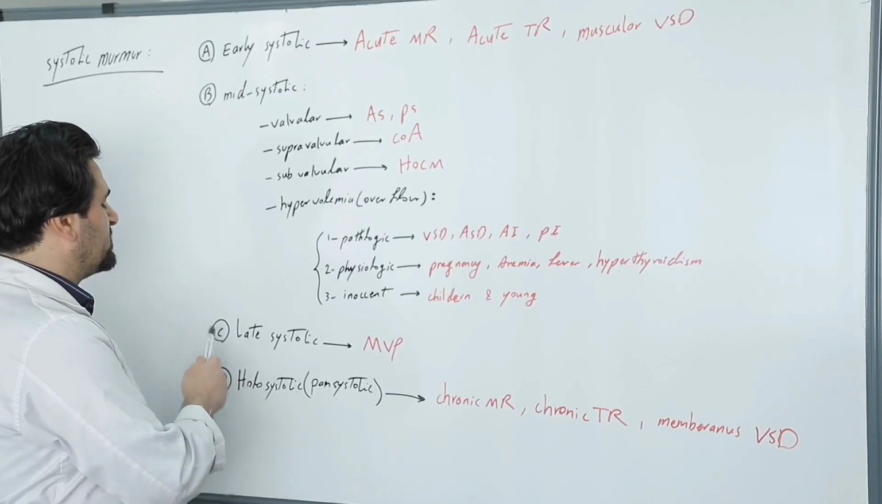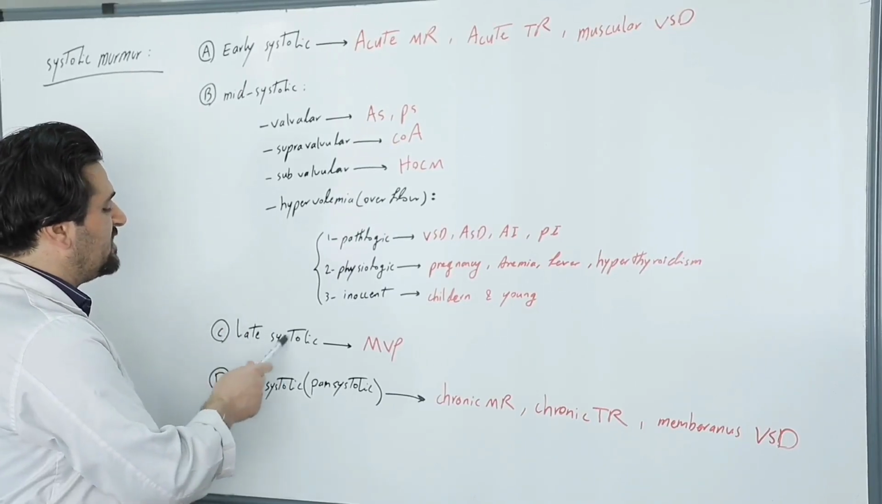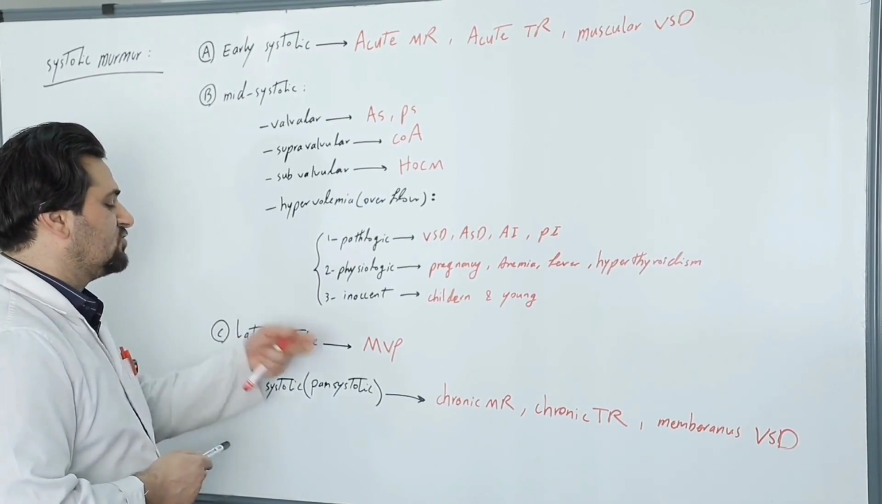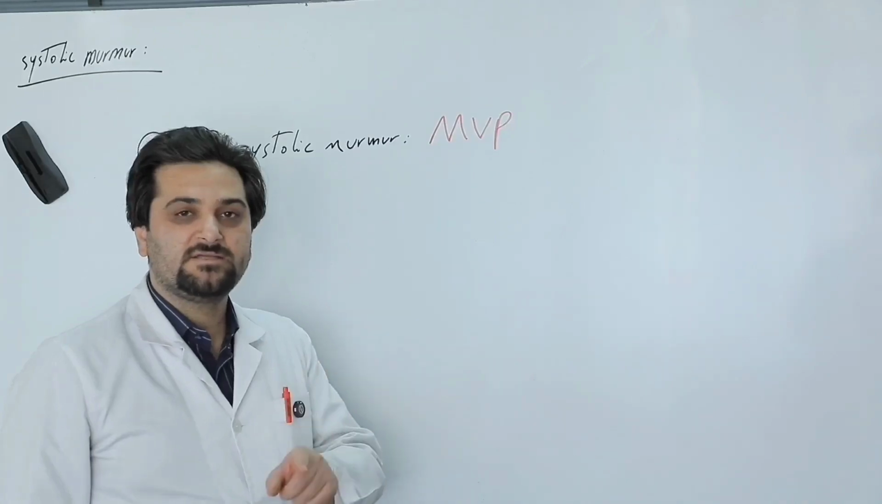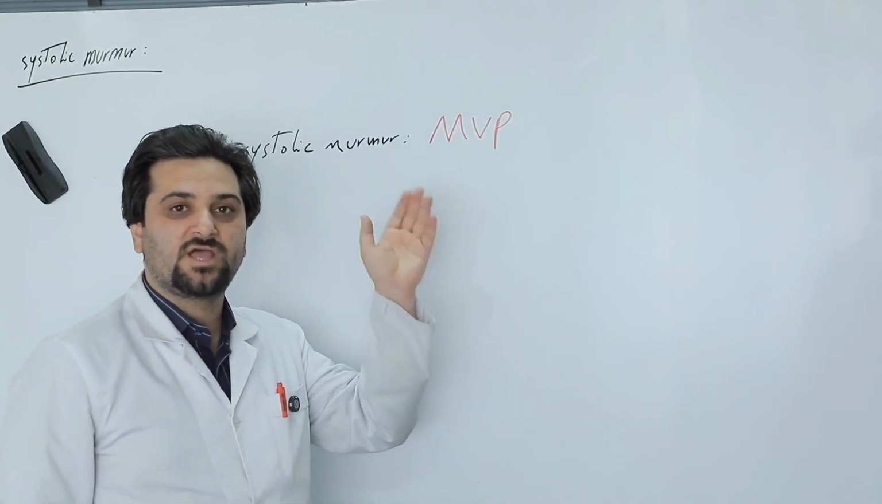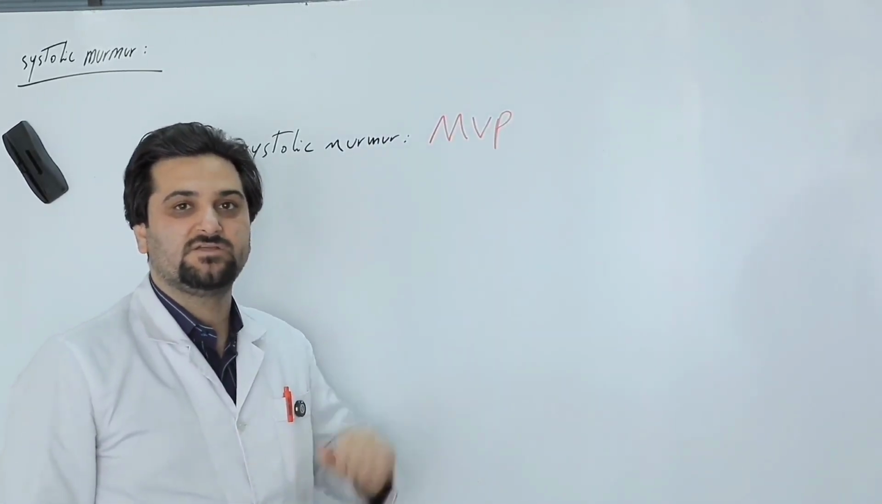The third group is late systolic murmurs, meaning they are heard more at the end of systole. For example, mitral valve prolapse. How does MVP or mitral valve prolapse lead to the development of a late systolic murmur?